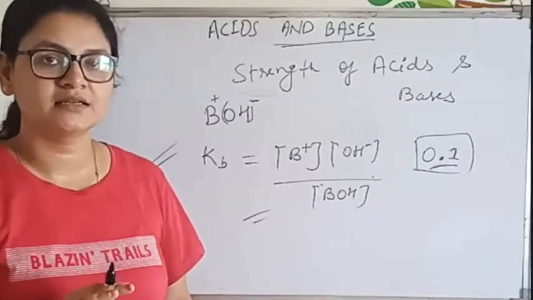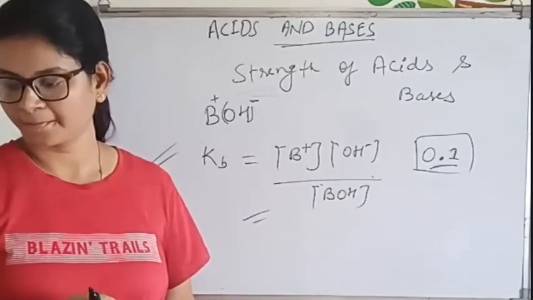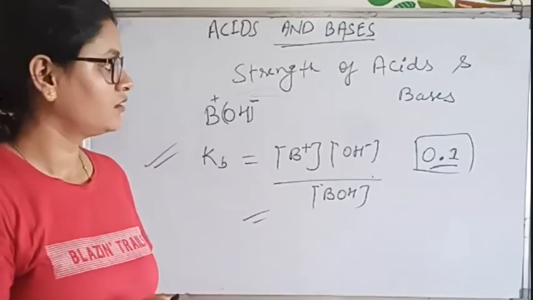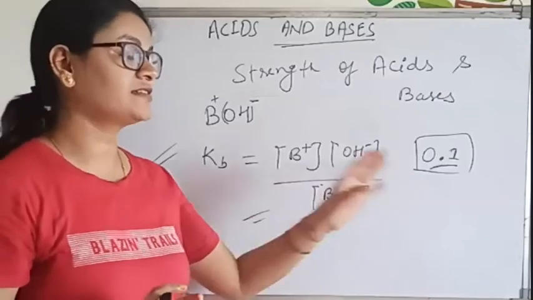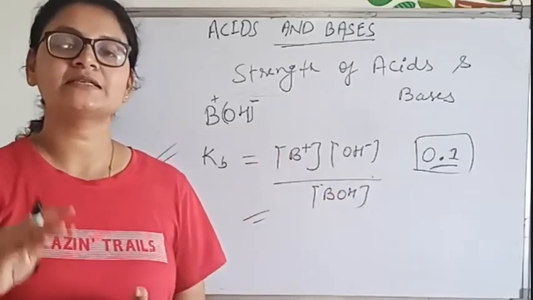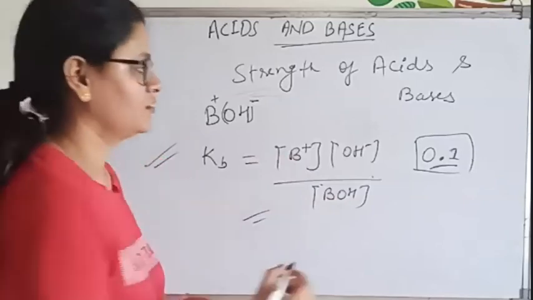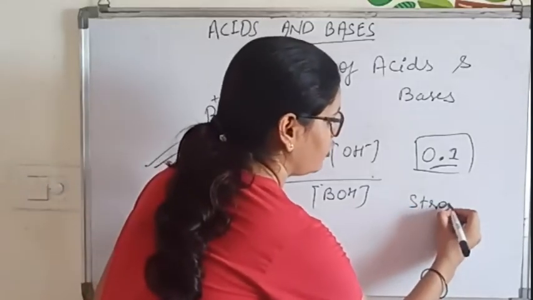Ma'am, if it is more than 0.1, then it is? In case of both acid and bases, if it is more than 0.1, it means it is a strong base, or strong acid.